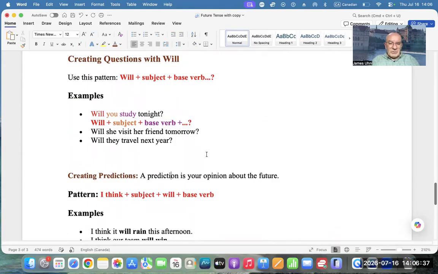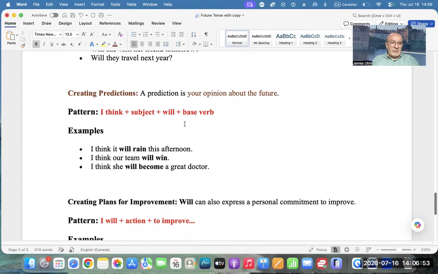A prediction is your opinion about the future. So a prediction is your opinion about the future. That is very important. For example, I think it will rain this afternoon.